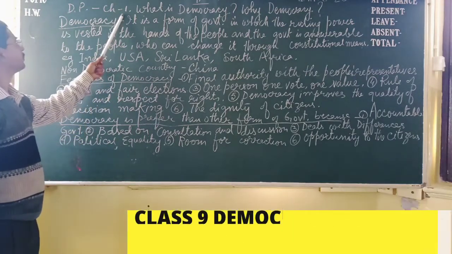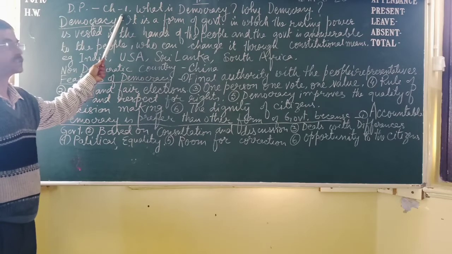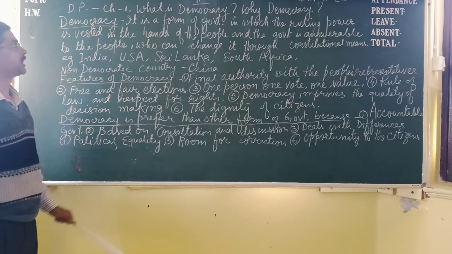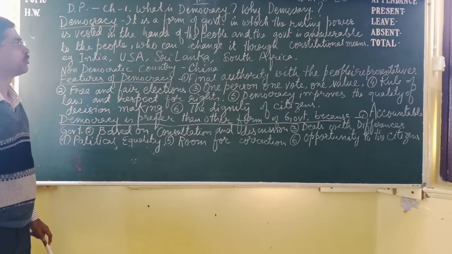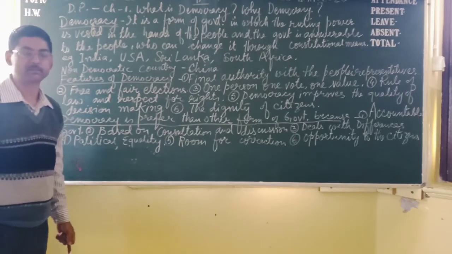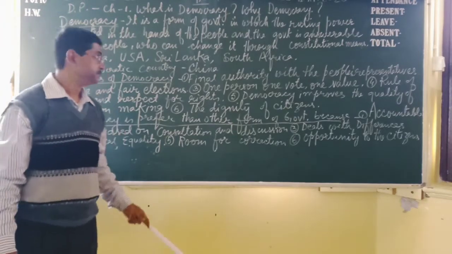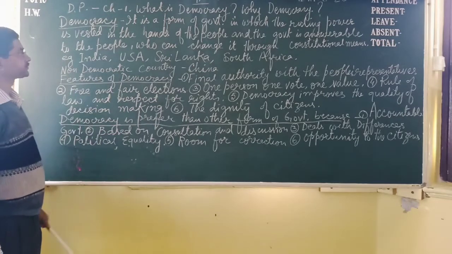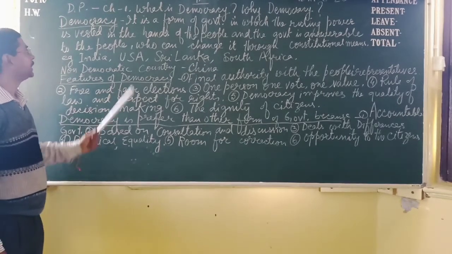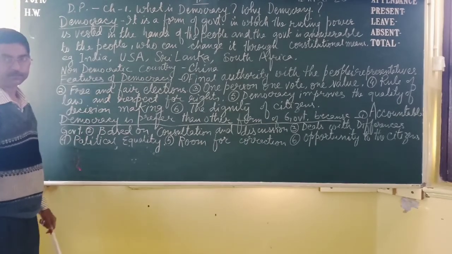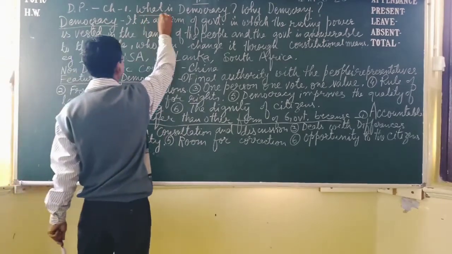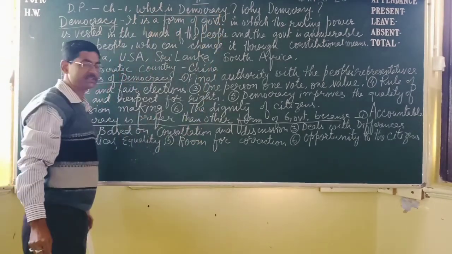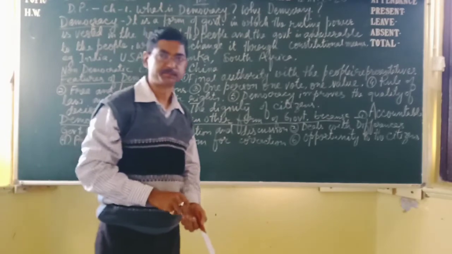Today's topic is chapter number 1, Democratic Politics of Social Science. What is democracy and why democracy? First one, in this topic, what is democracy? As the name of the chapter is what is democracy, so what is democracy is the first question.